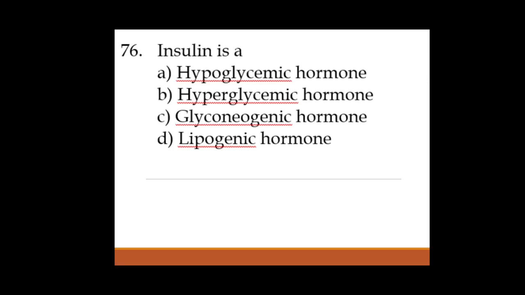Then a glyconeogenic hormone, especially certain cortisols, where they will form glucose from substances other than carbohydrate. Then lipogenic hormone, it is nothing but a high carbohydrate diet. Mainly there are certain local hormones like leptin, which is also said to be a lipogenic hormone. High carbohydrate diet leads to formation of lipids. Okay, so the answer is option A.